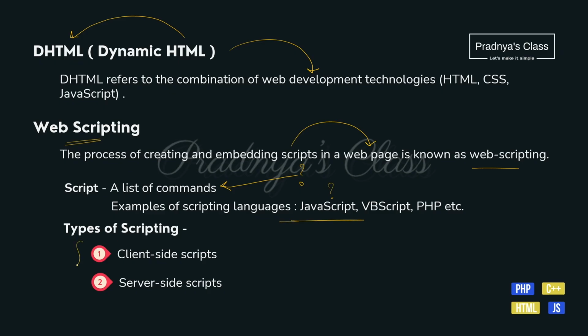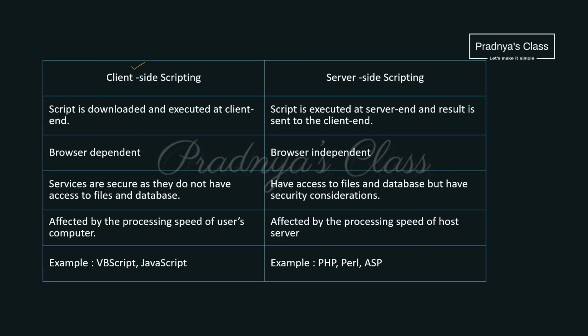There are two types of scripting, client side and server side. Client side means it is at the user's computer. So the script will execute at the client end. It is browser dependent. Services are secure. Client side scripting does not have access to the files and databases because they are at the server. And here are some examples of client side scripting.